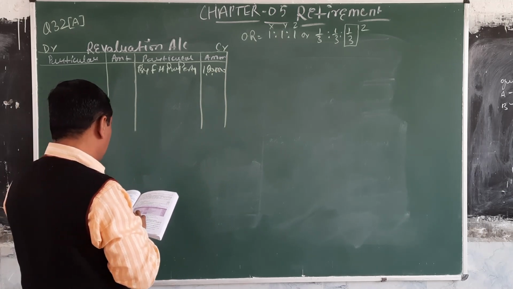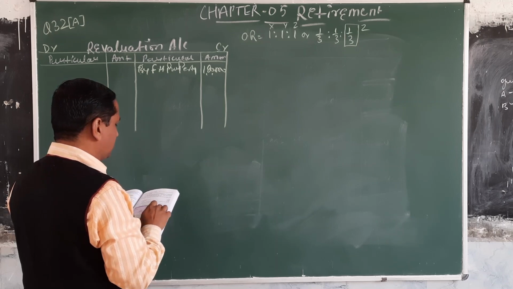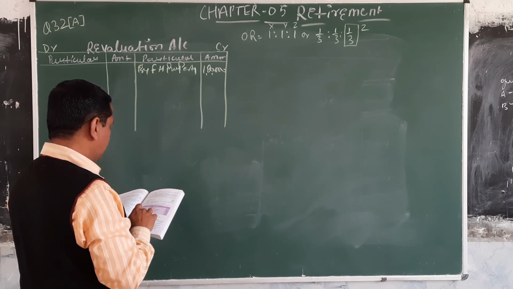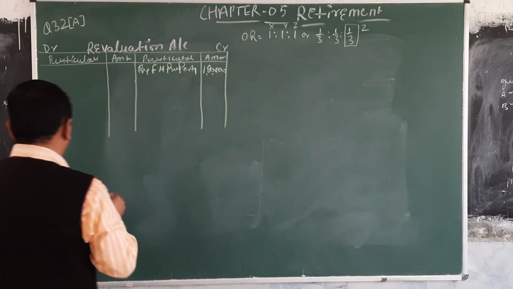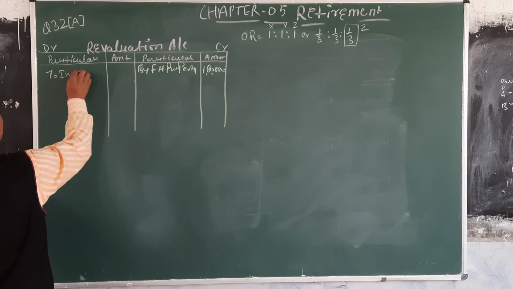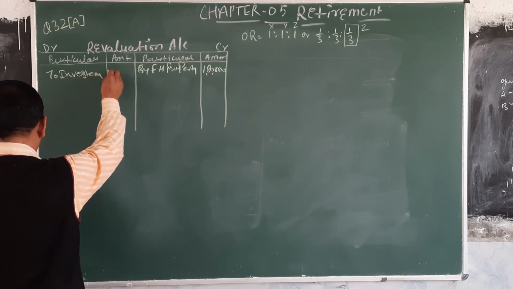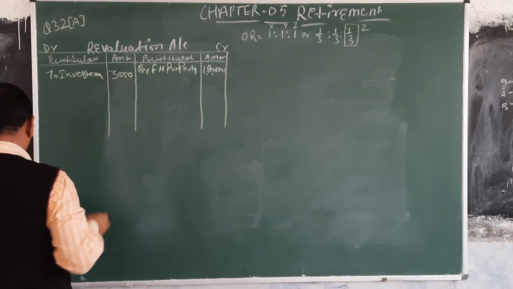Next is the investment we valued at 47,000. Earlier the investment value is 50,000, and at the time of retirement the value of investment is 47,000. So investment is an asset and it is decreased by 3,000. So to investment, the value of investment is decreased by 3,000.